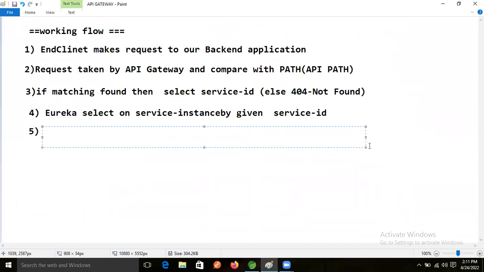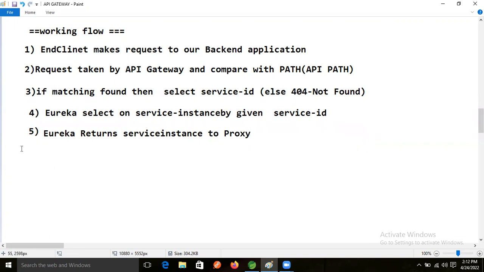So here, Eureka returns the service instance to the proxy, right?